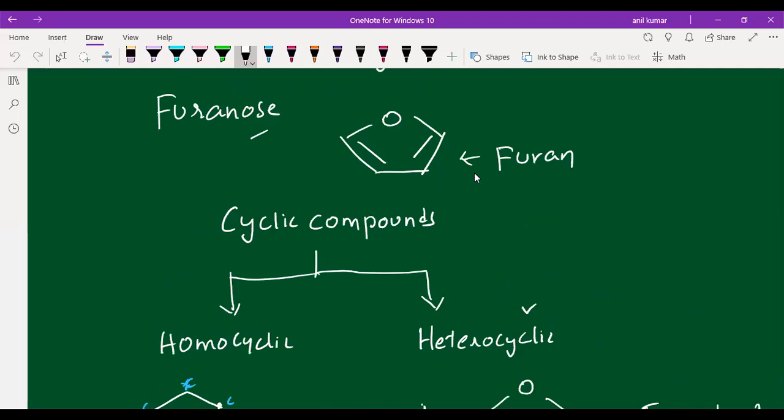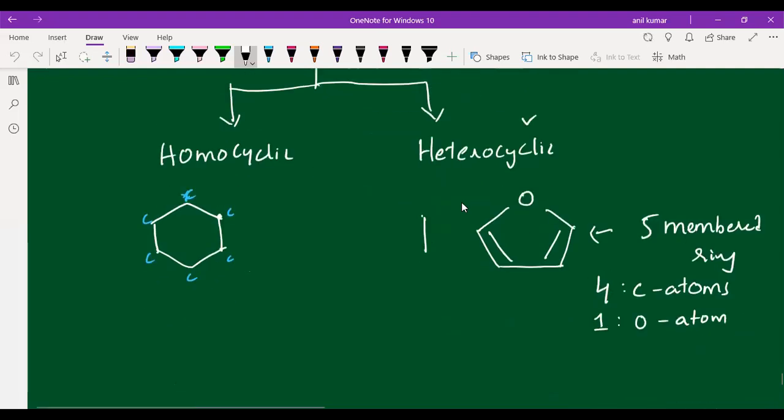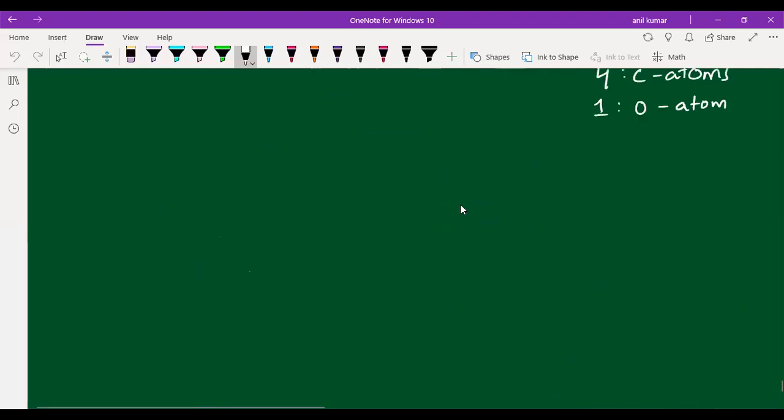Okay, now let us discuss how we are calling the glucose cyclic structure as pyranose. Like that, fructose structures we are calling furanose. Right, students? Now I will draw those furanose structures. Fructose also is able to form two types of crystalline forms, alpha and beta. First, I will draw the alpha structure. Before that, I will show you the fructose structure so that you can compare.